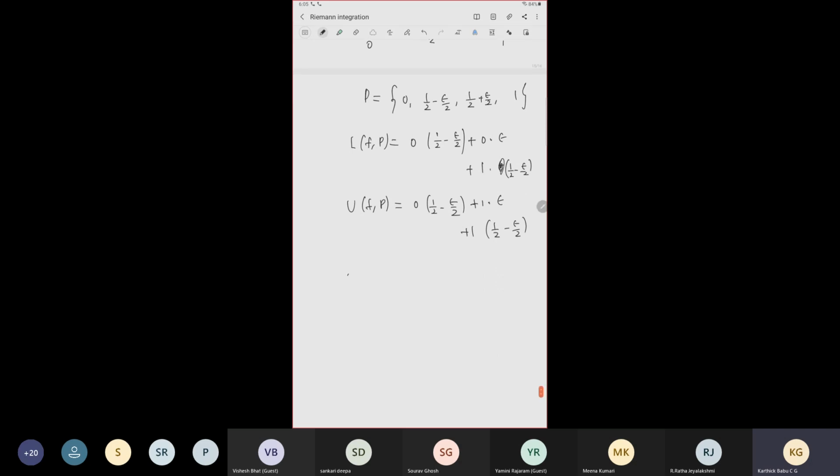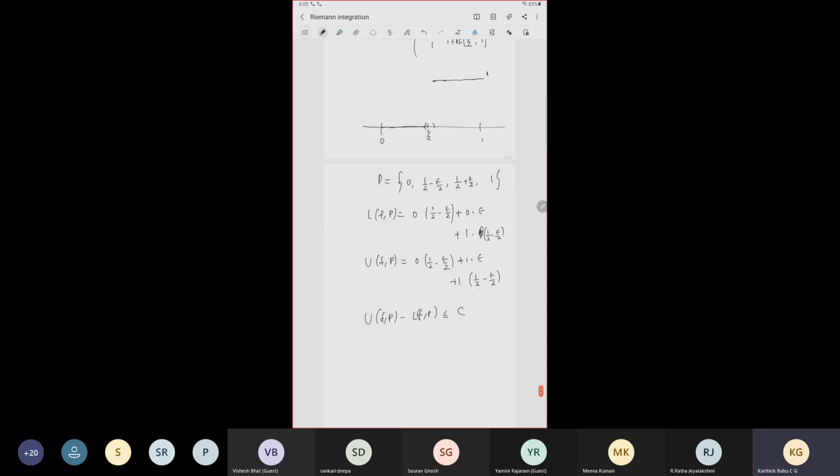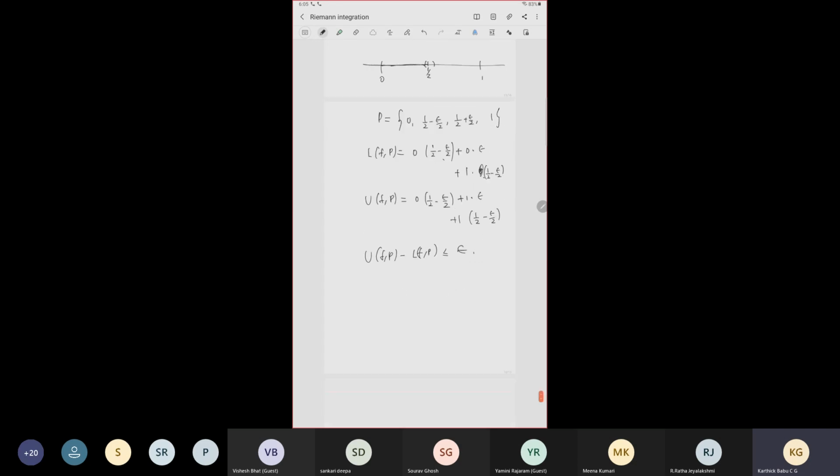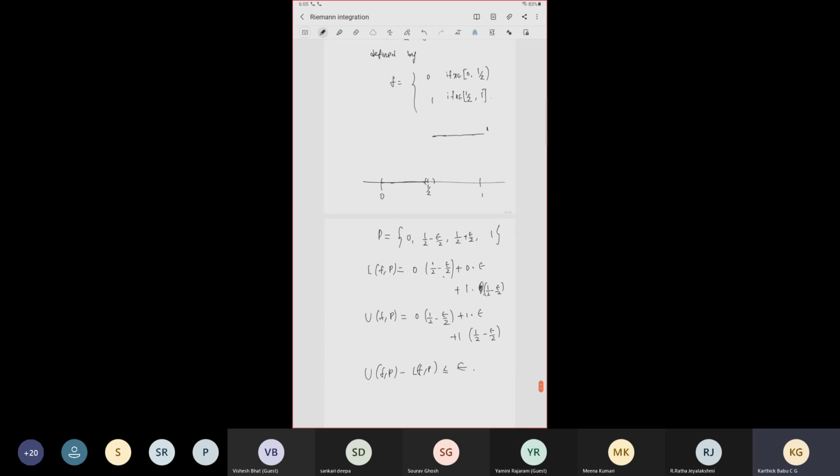U(f, P) minus L(f, P) is less than or equal to something: only in this place it is changing. The other terms cancel out, and the remaining thing is 1 times epsilon, which is less than or equal to epsilon. So this function is Riemann integrable. For finitely many discontinuities, we do a similar thing at a finite number of places. That's all.